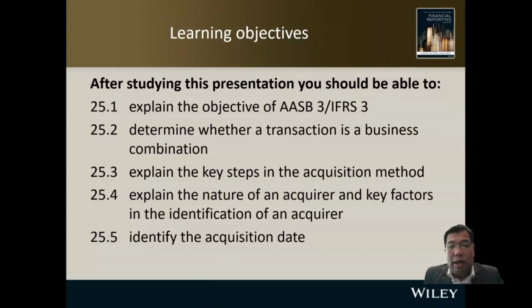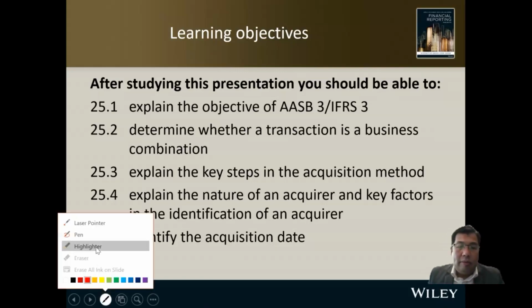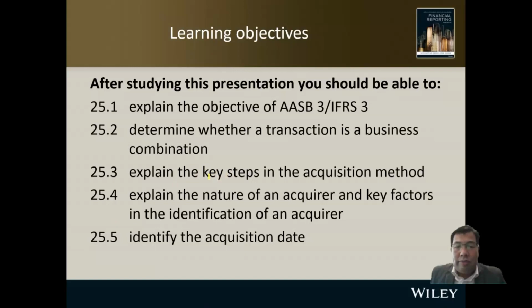So we're going to look at what transactions relate to business combinations. And I'm going to explain a few key steps in the acquisition method, how we're going to record the acquisition, how to determine the fair value of identifiable net assets, and also the purchase consideration.